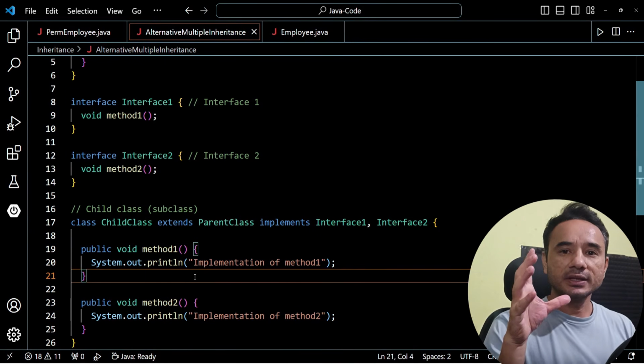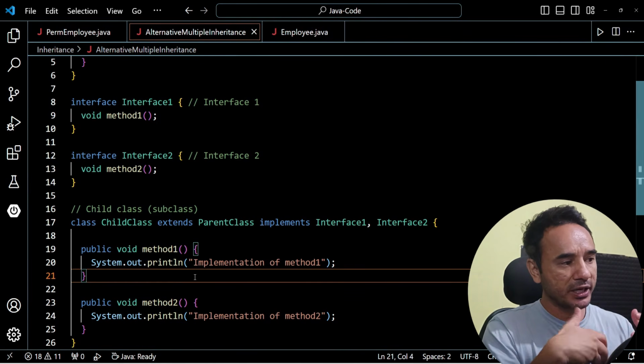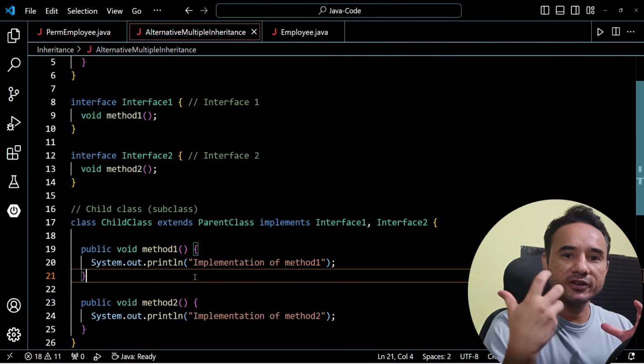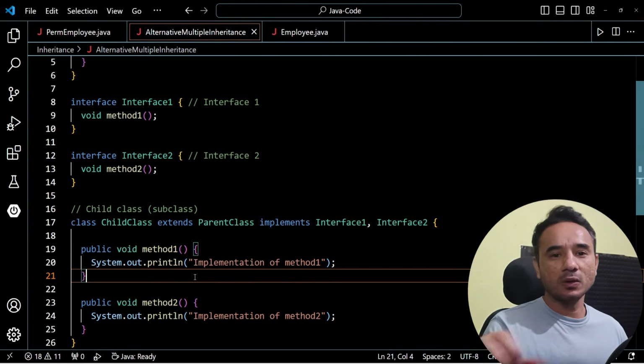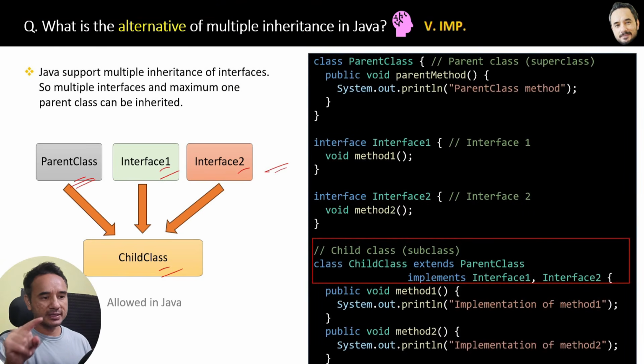Okay, great. So that is the logic, and that is the alternative way to implement multiple inheritance via interfaces in Java. Great. So now all the code I have pasted here in the book also. Like this, I have pointed out how multiple interfaces can be implemented, and here I have also written the conclusion. Java supports multiple inheritance of interfaces. So multiple interfaces and a maximum of one parent class can be inherited. That's it.